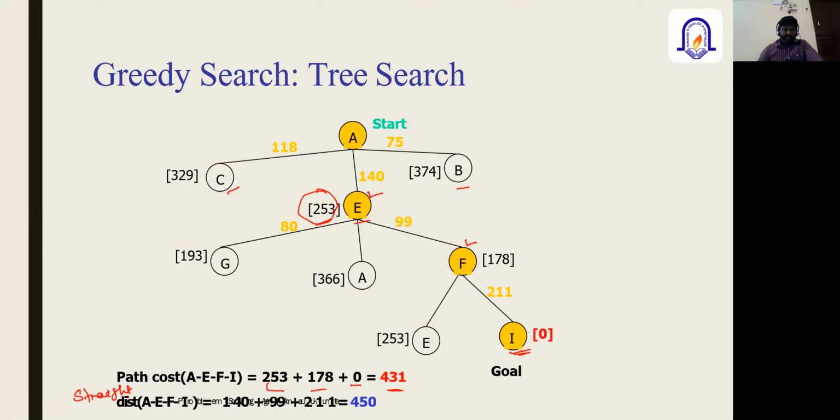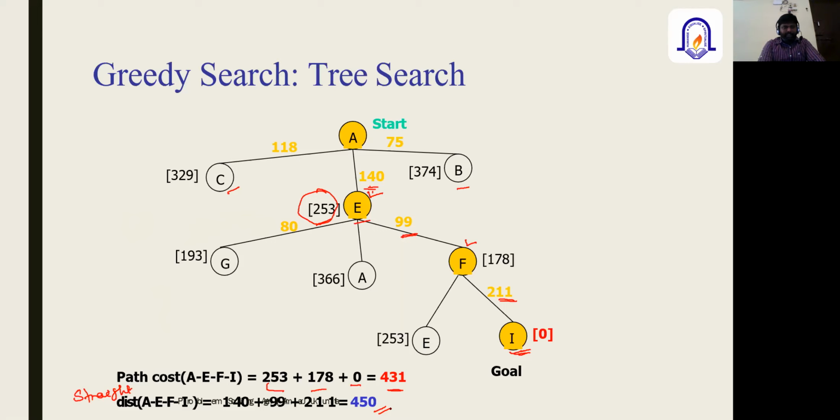The distances mentioned from A to I, highlighted in yellow, are 140, then 99, and then 211. These are the straight line distances calculated using the heuristic function. So that is 450. Now, when we try other possibilities, what will happen?